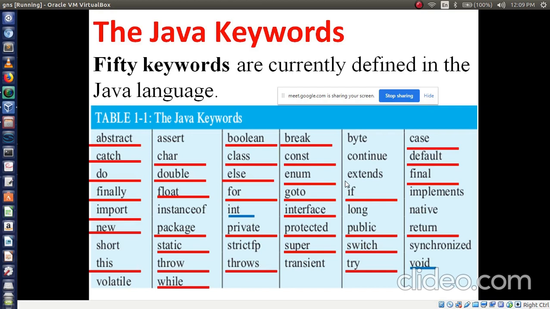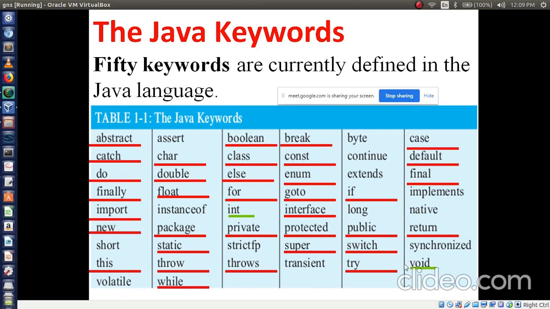What is abstract, catch, do, finally, import, new. So these underlined words are all things you are going to use repeatedly in your Java programs, right? Among these 50 words, we have already learned 2 keywords. What are those? Int, you have already used, right? Then one more, void.